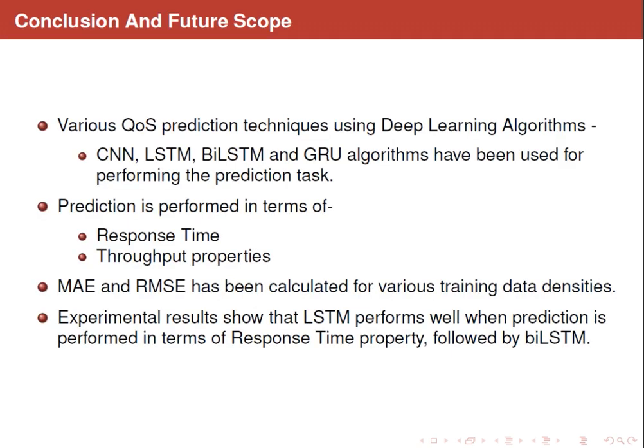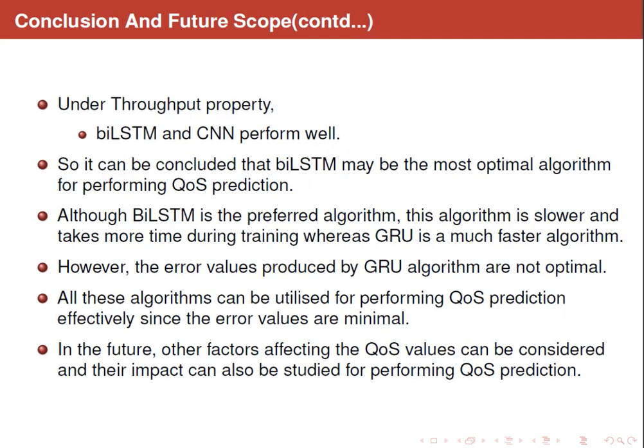Coming to the conclusion, here various QoS prediction techniques using 4 deep learning algorithms, CNN, LSTM, bi-LSTM, and GRU, have been used for prediction. And prediction is performed in terms of response time and throughput properties. And the mean absolute error and root mean square error have been calculated for various training data densities. Experimental results have shown that LSTM performs the best in terms of response time prediction, followed by bi-LSTM. Under throughput property, bi-LSTM and CNN give good performance.